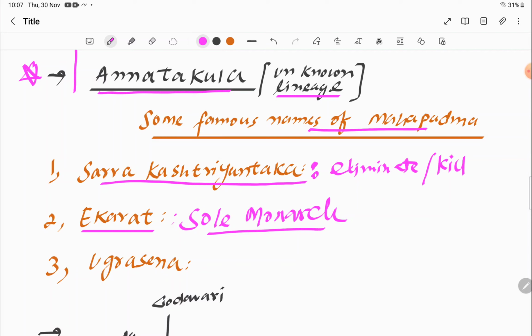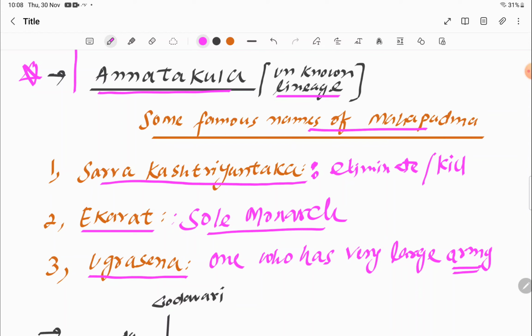Okay, this is also important. Sarva Kshetriyantaka. And another name he is given is Ugrasena. Ugrasena means one who has a very large army. It is considered that he almost had some 2 lakh soldiers. That's why he is called Ugrasena.